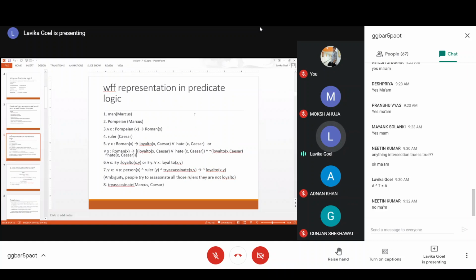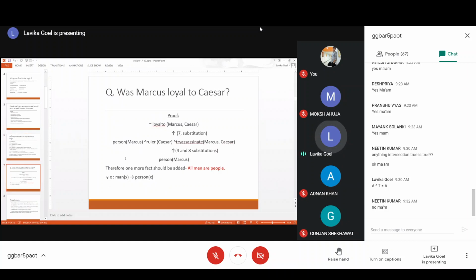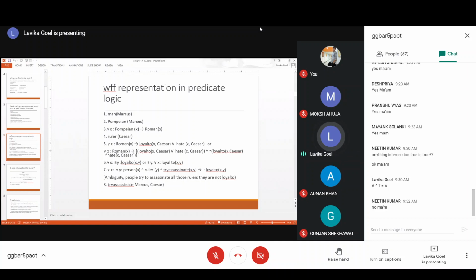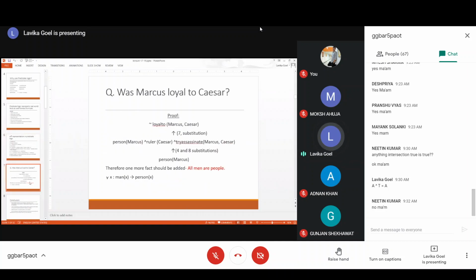So in that case, you can derive an extra fact that man Marcus implies person Marcus, right? So from person Marcus, you will be able to reduce it to man Marcus by making the substitution from that extra rule. So that extra rule is for every x, man x implies person x. So you replace x by Marcus, so you'll get man Marcus implies person Marcus.